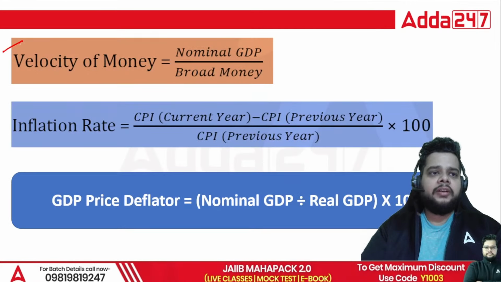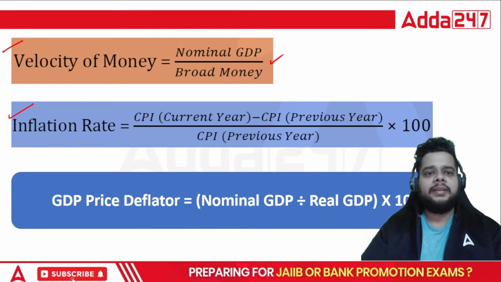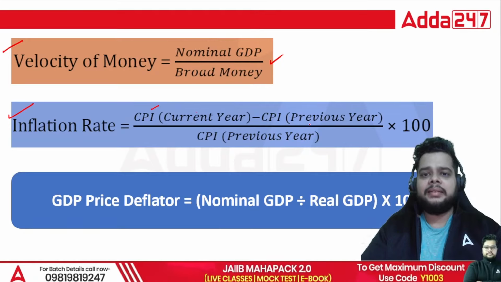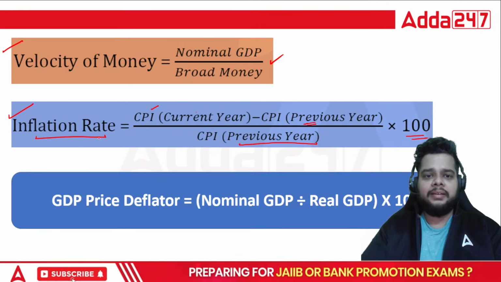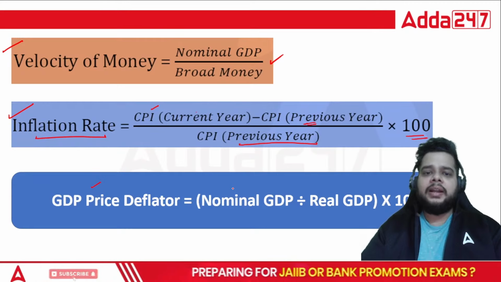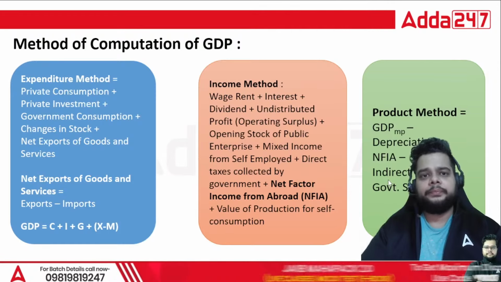Then we have velocity of money, simple formula, direct formula, nominal GDP by broad money. Inflation rate, it is the CPI, the index of current year minus the index of previous year divided by the index of previous year multiply by 100. That's how you calculate the inflation rate. GDP price deflator, simply nominal GDP by real GDP multiply by 100.